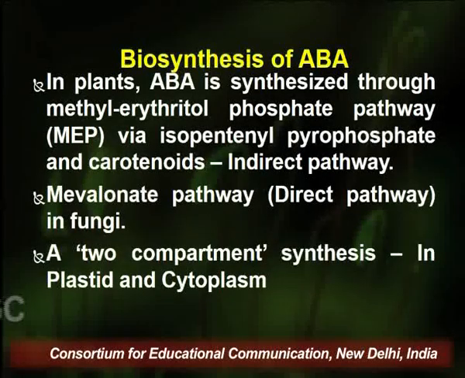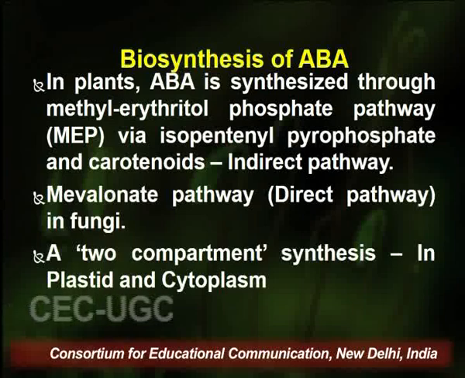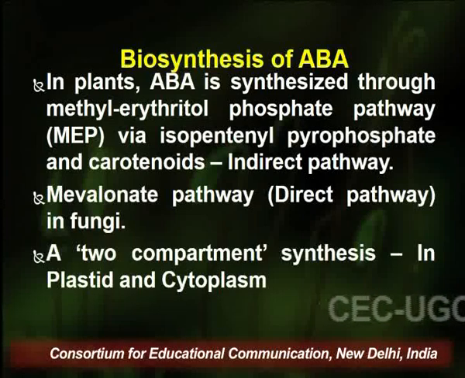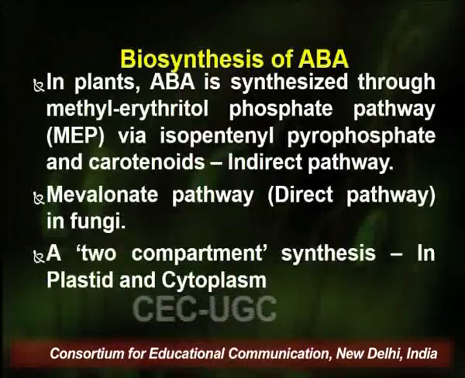Next we have the biosynthesis of abscisic acid. Since abscisic acid is related to the terpenoidal compounds, earlier it was believed that it is synthesized from the mevalonate pathway, which was considered the direct pathway of synthesis of abscisic acid. But later it was found that in plants specifically, abscisic acid is synthesized through the methyl erythritol phosphate pathway, that is the MEP pathway, via isopentenyl pyrophosphate and carotenoids.